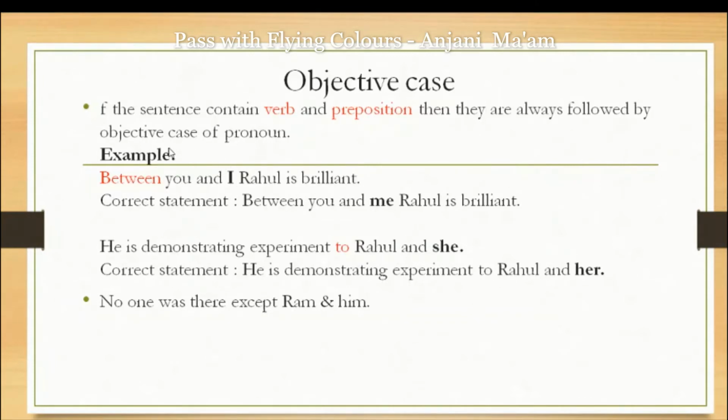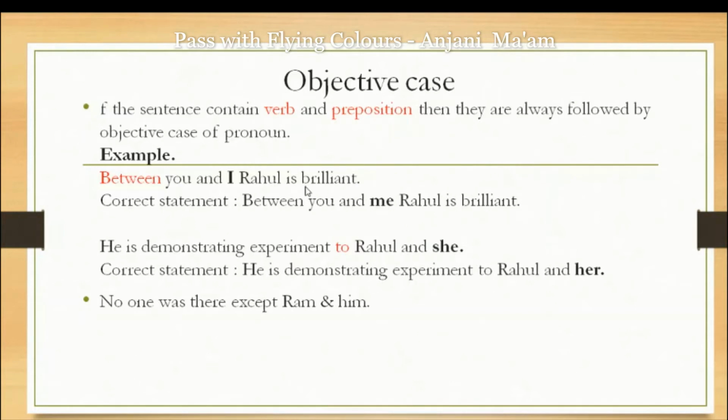How will we find the error? In "I." We can't use I, the subjective case, here because of the preposition between. So the correct statement: between you and me, Rahul is brilliant. Now after the preposition, you is objective case and me is also objective case. So this is the correct usage.